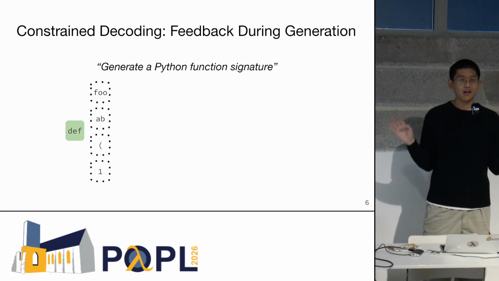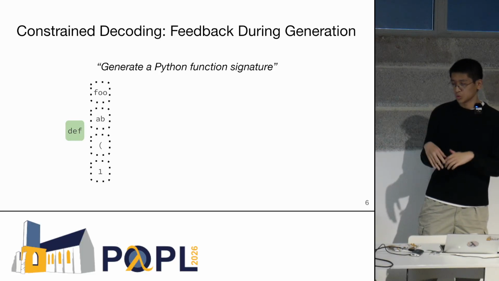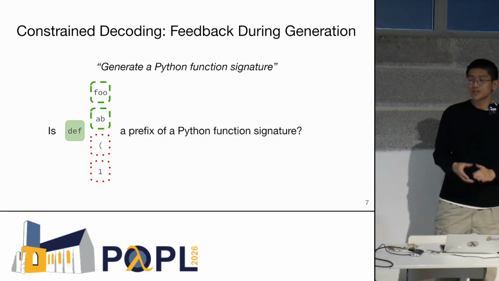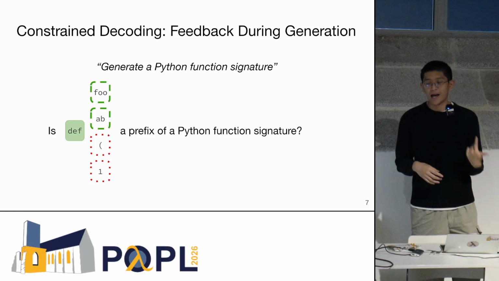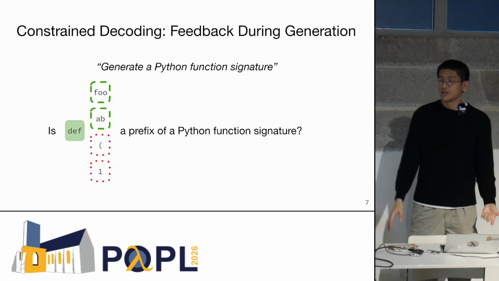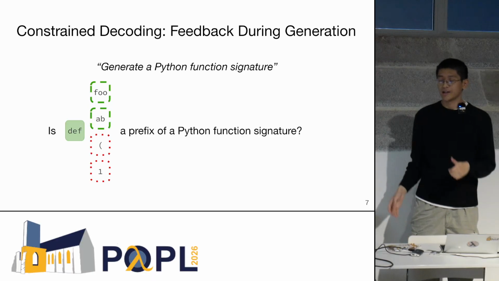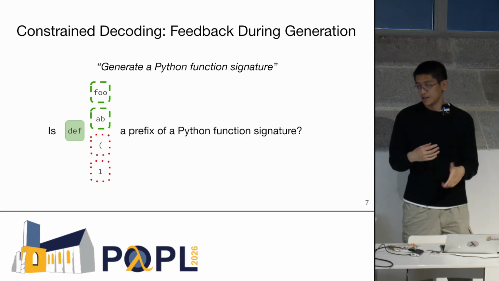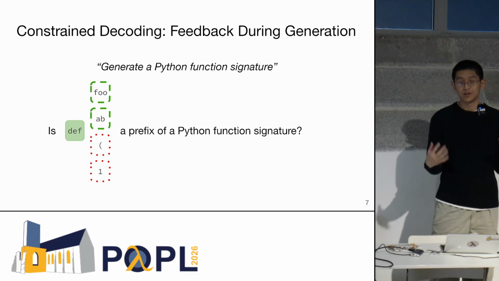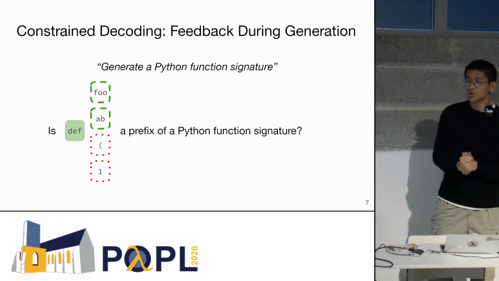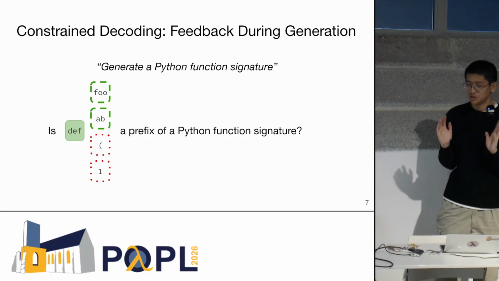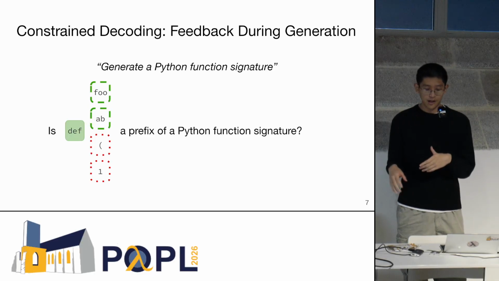Normally, the LLM is just going to sample from this distribution willy-nilly. It's going to be able to pick any of these tokens. But the idea of constrained decoding is that we're going to do some kind of analysis on each of these tokens. We ask, if we add each of these tokens to the text that we've generated so far, is this a prefix of something that satisfies our constraint, which in this case is being a valid Python function signature? And so we're going to maintain this invariant throughout the process that whatever text the LLM has generated is always a prefix of a valid program.